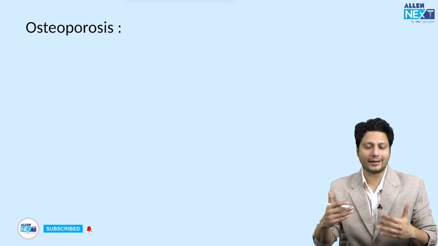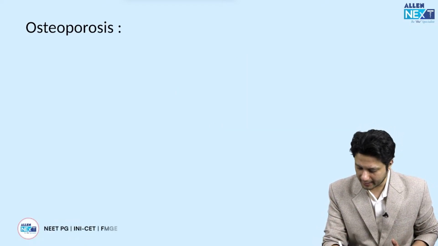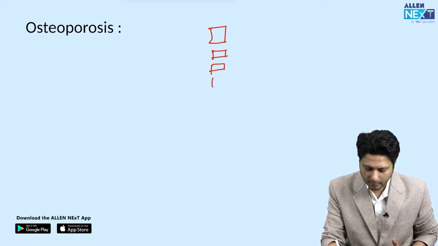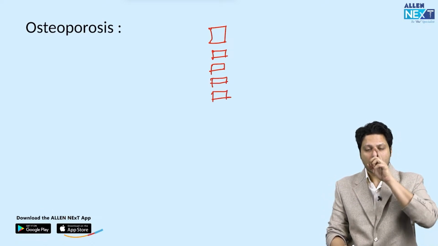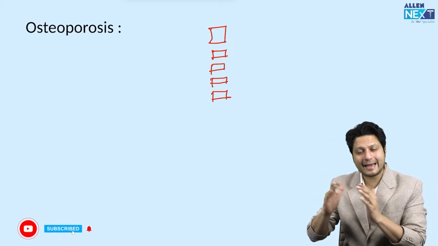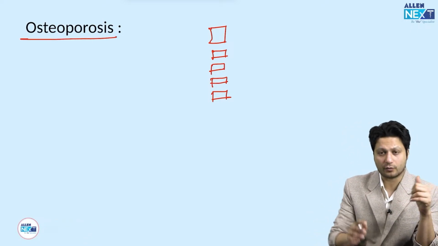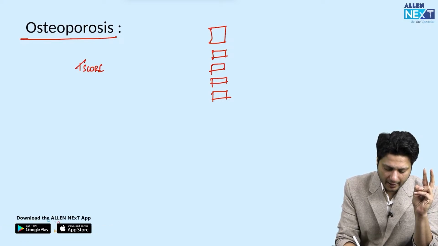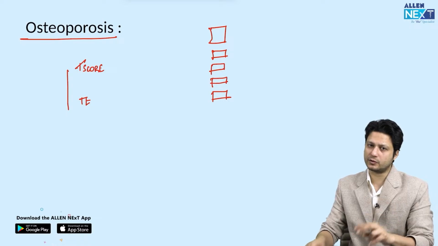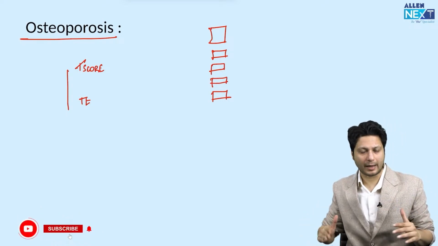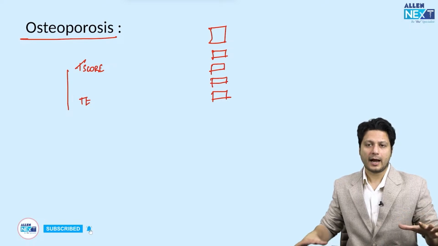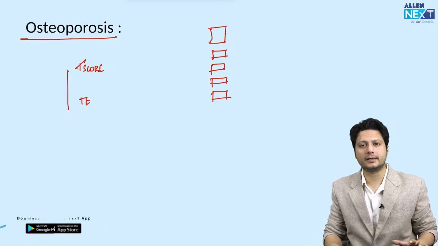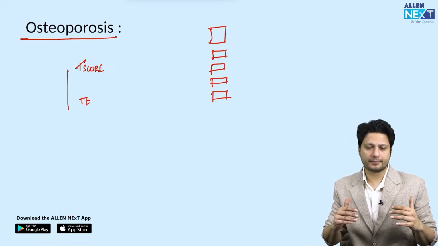Osteoporosis से related आपको identification में एक X-ray मिलेगा. उस X-ray में the importance would be that the multiple of the vertebrae would be collapsed, right? अगर ये एक्सरे आपको मिलता है देन यू आर लुकिंग एट द एक्सरे ऑफ द ऑस्टियोपोरोसिस. ऑस्टियोपोरोसिस से रिलेटेड क्वेश्चंस आर बेस्ड ऑन टी स्कोर and based on the management, and both these two things you already know that if the T score is less than minus 2.5 it is osteoporosis, and the management primarily is based on bisphosphonates, right?